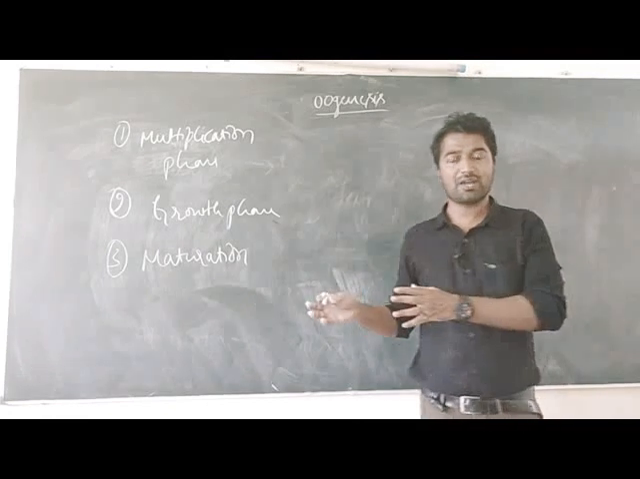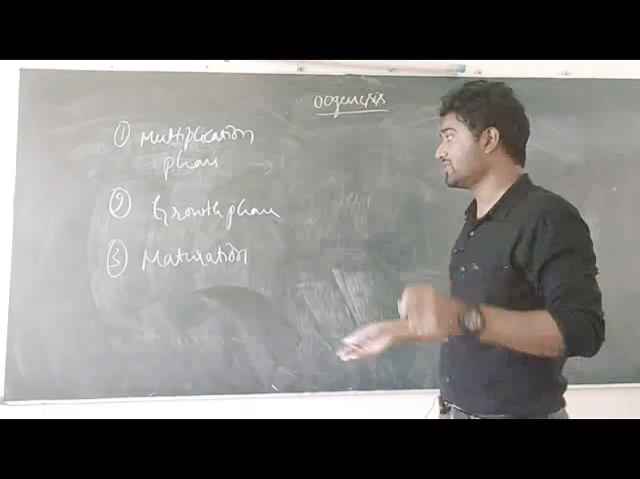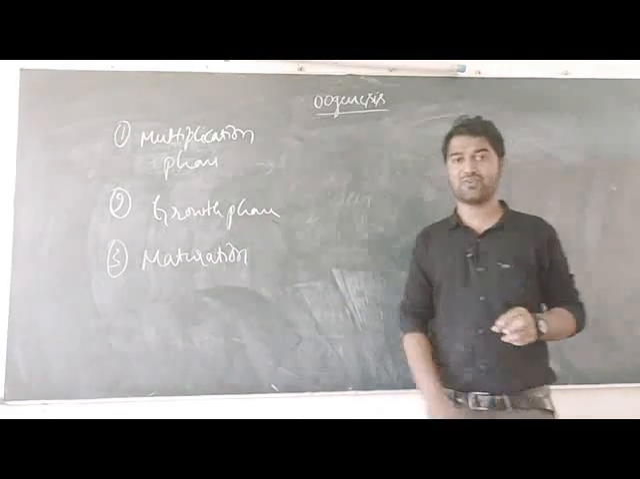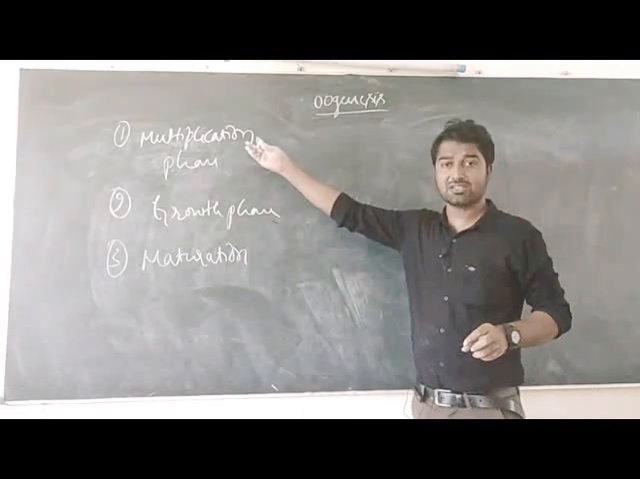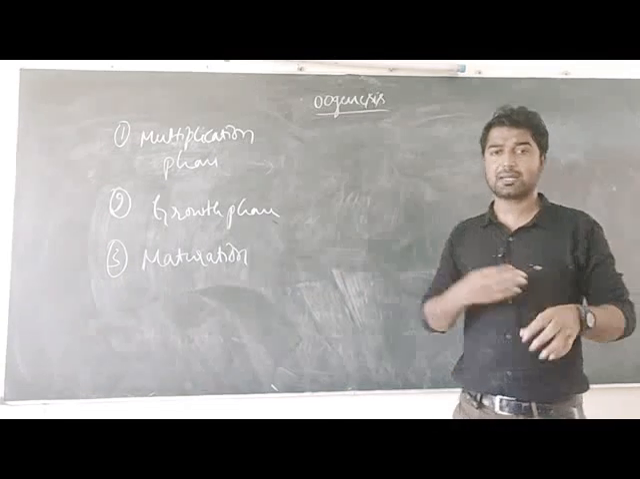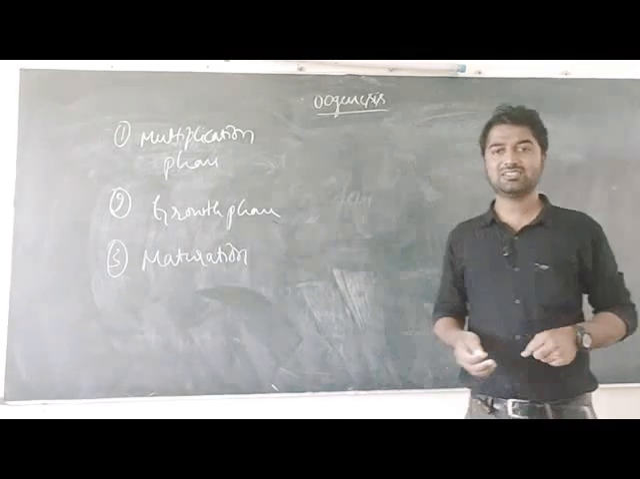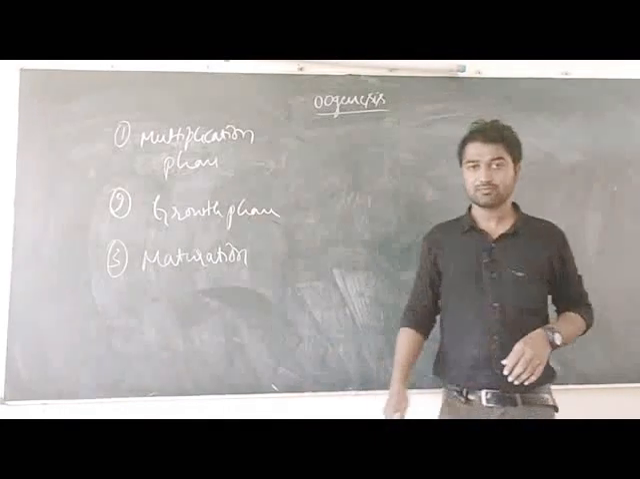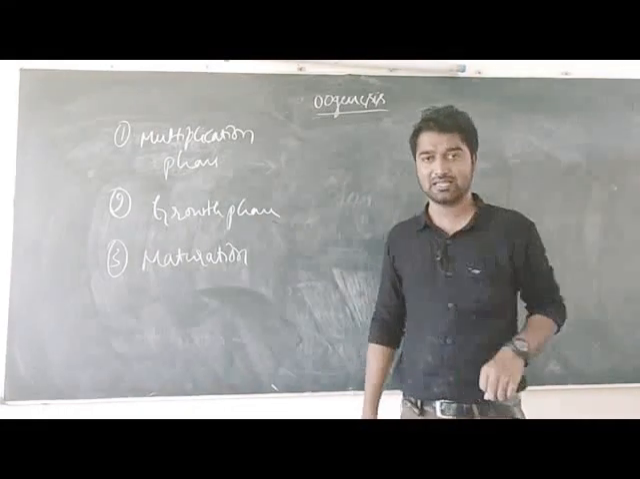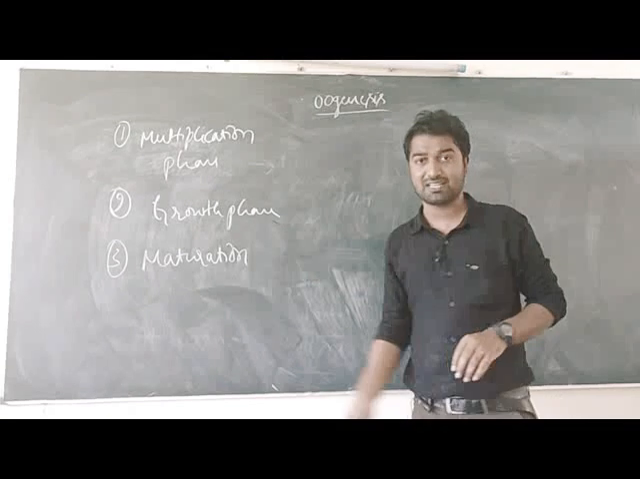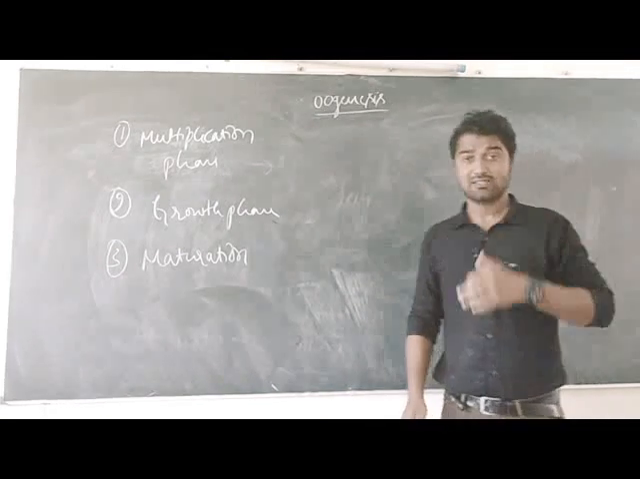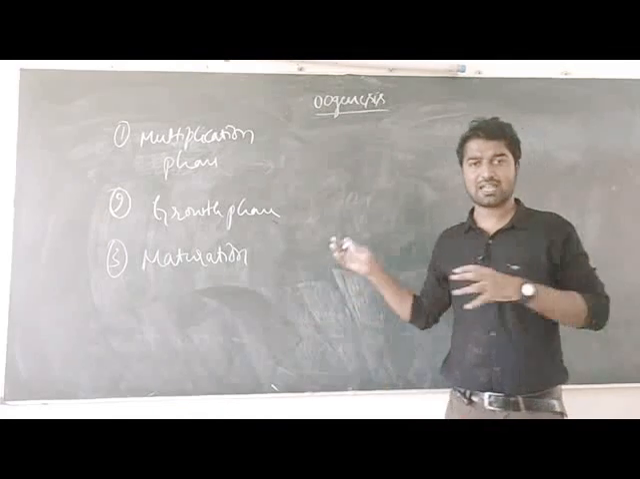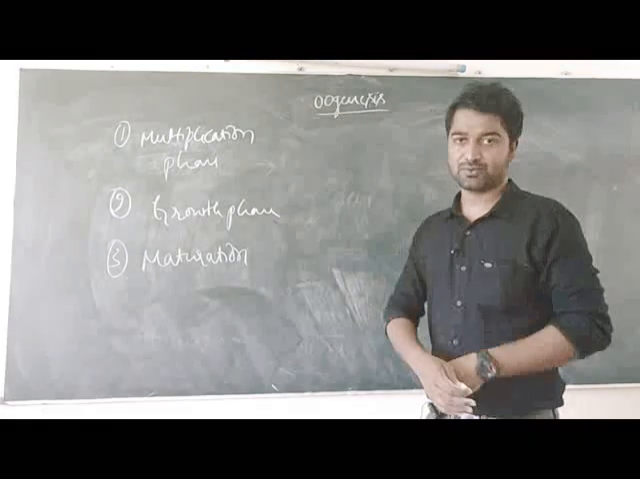In the case of spermatogenesis, we are already familiar with these 3 words: multiplication phase, growth phase, and maturation phase. In the multiplication phase, the mother cells undergo repeated mitotic division, and their number increases. In the growth phase, only the size of the cell increases. No multiplication takes place in the growth phase, just the size of the cell increases. In the maturation phase, the gametes mature.